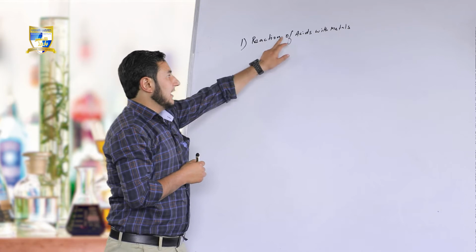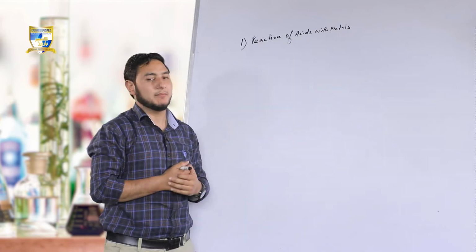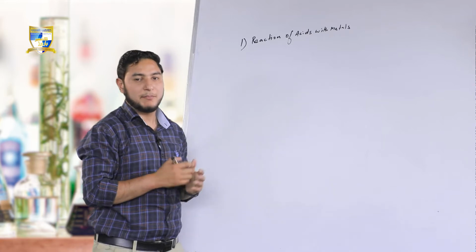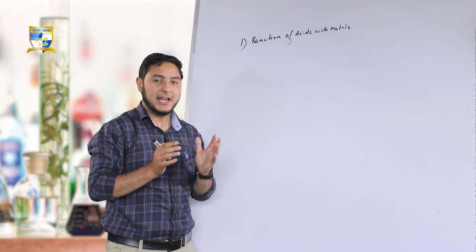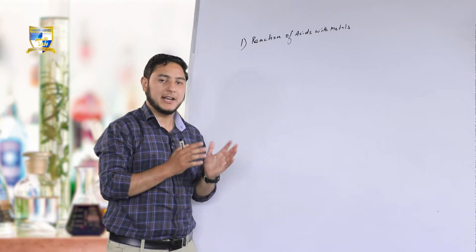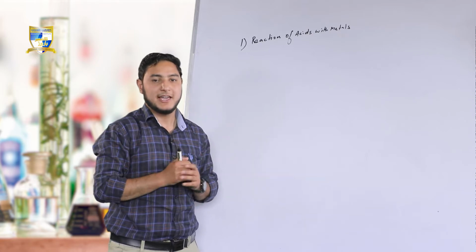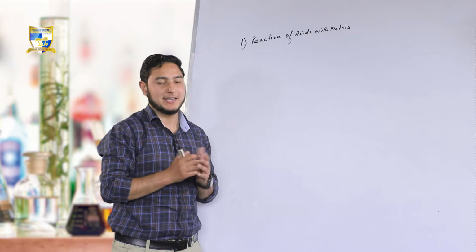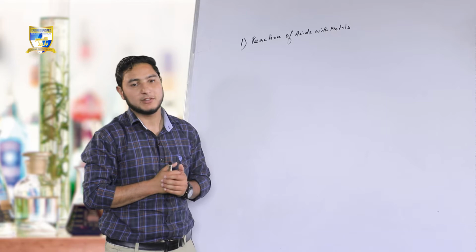What happens when acids react with metals? When acids react with metals, they form metal salts and liberate hydrogen gas. It happens with most of the metals. Most of the acids react with certain metals, except for some metals like mercury, copper and silver. They do not react with acids.